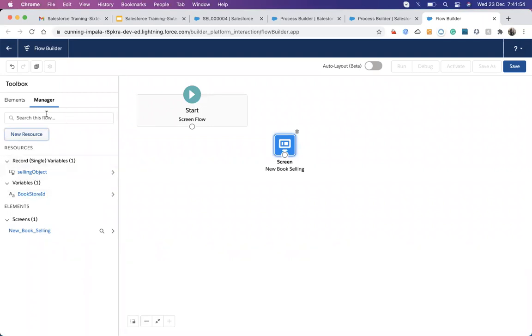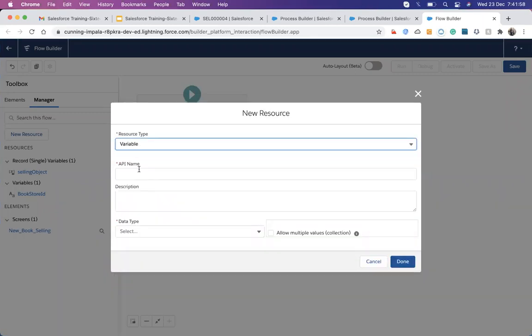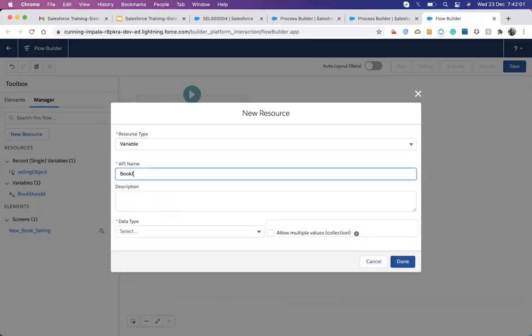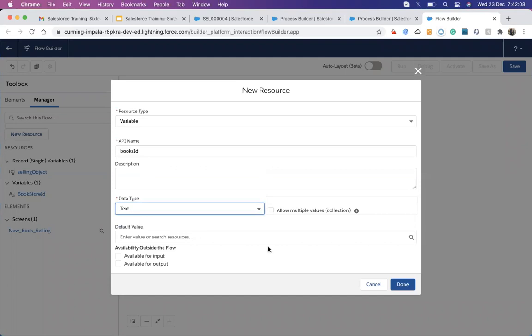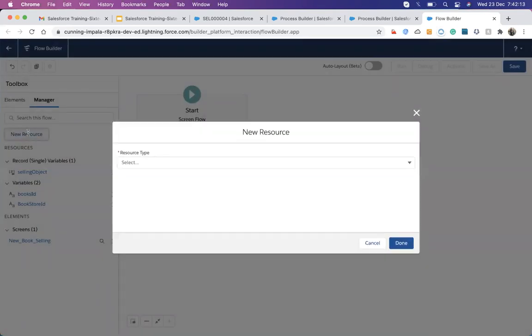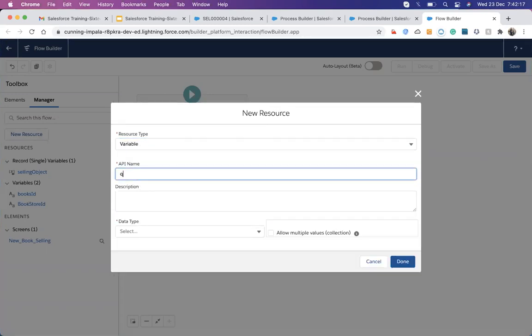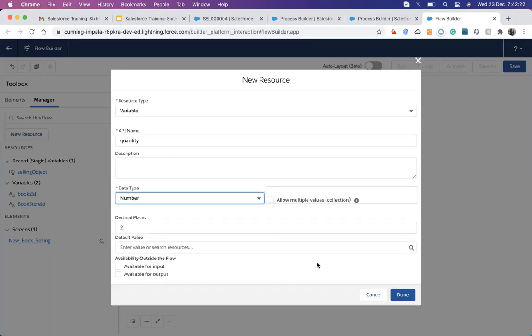So I store the bookstore ID, and the second is book ID, which is also a text. And then we have quantity. It will be a number, only up to 0 decimal places.